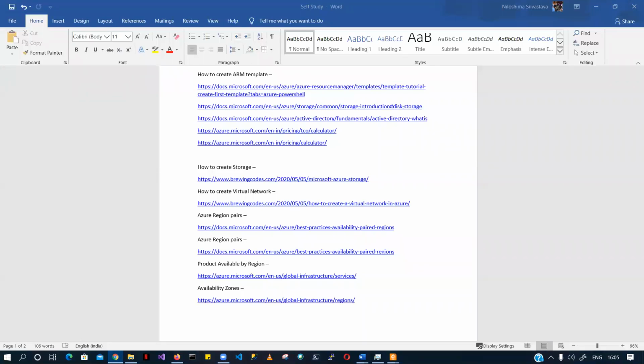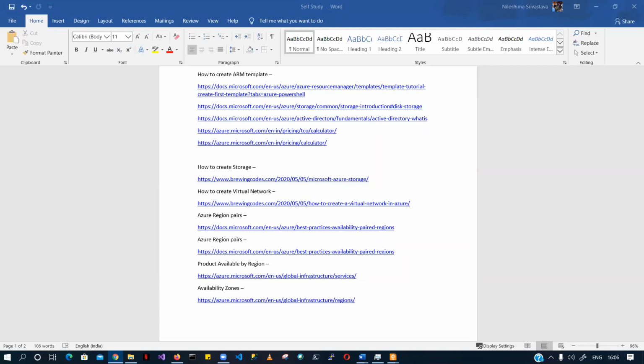Azure supports four types of replication. One is locally redundant storage, known as LRS. Then the other one is zone redundant storage, known as ZRS. Then there is geo redundant storage, which is GRS. There is also RAGRS, which is read access, a read-only privilege.